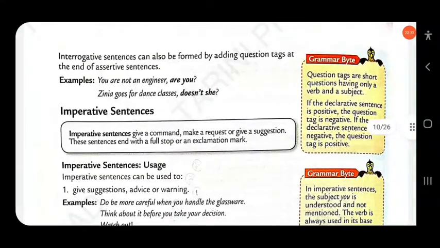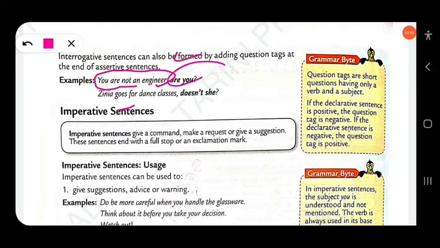Question tags are short questions having only a verb and a subject. So like here, you are not an engineer. A negative sentence has a positive question tag, and a positive sentence has a negative question tag. You are not an engineer, are you?